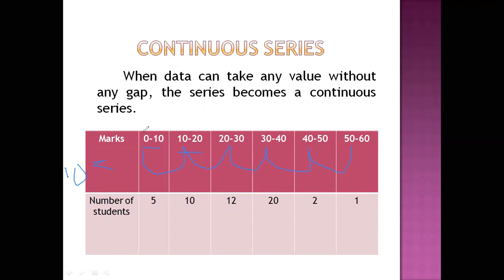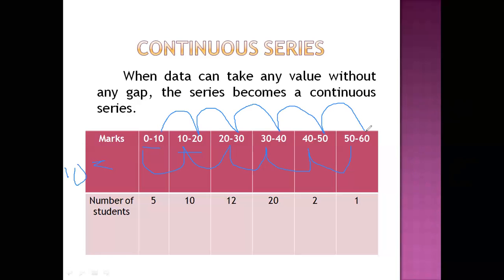Similarly, in a continuous series, the difference between two successive upper limits will also be equal to the difference between two successive lower limits: 20 minus 10 is 10, 30 minus 20 is 10, 40 minus 30, 10, 50 minus 40, 10, 60 minus 50, 10.